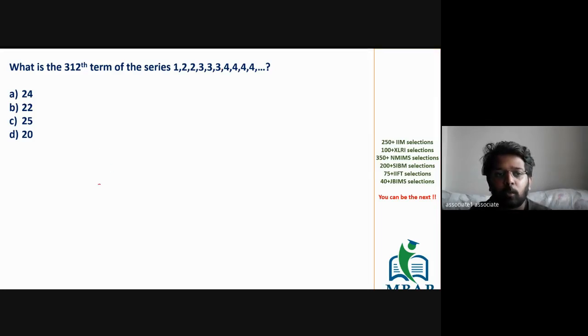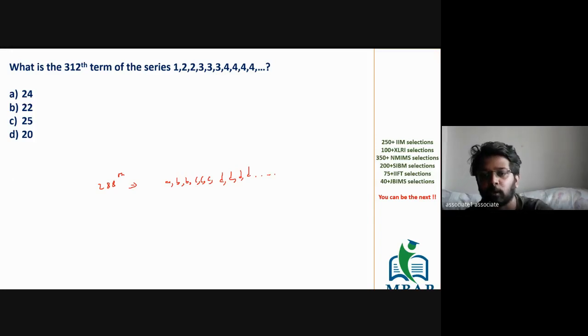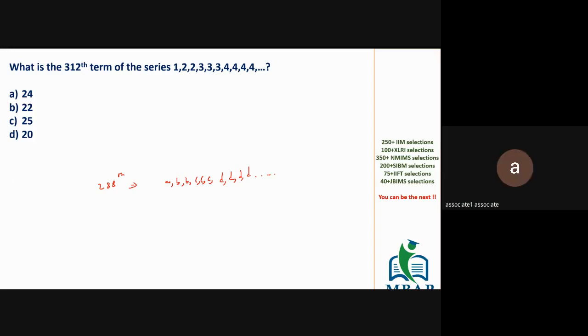In 2016, there was another question which said find the 288th term of the series A, B, B, C, C, C, D, D, D, D, going on. I'm giving you a minute to think and comprehend what the first question is about. If you know what the first question is about, very well you will be able to solve the second question also. Come on, take a minute. I want answers from all of you now.